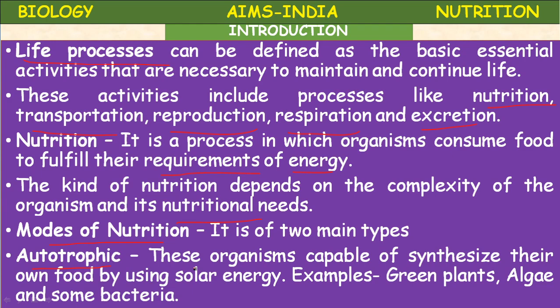Autotrophic nutrition. These are organisms capable of synthesizing their own food. They synthesize their own food by using solar energy. For example, green plants, algae, and some bacteria synthesize their own food. That's why they are called autotrophs, and the nutrition is called autotrophic nutrition.